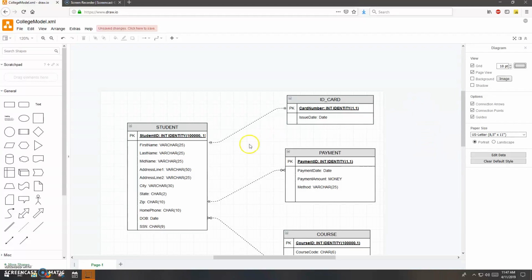Okay, so in this video I'm going to show you how to express a one-to-one relationship in a physical model. A physical model is really one step closer. It's basically your last stop before you actually open up a tool, a database management system like Oracle or Access or something, and start building your actual database. So the physical model is much more detailed than the logical models that we were doing a couple weeks ago.